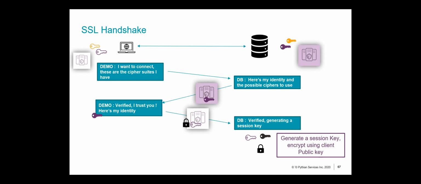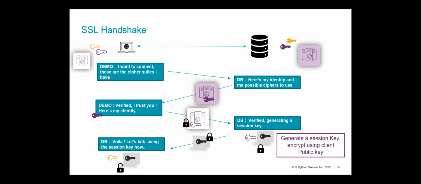As we talked about, this is a bit slow, right? This is not the fastest option that you have to encrypt or decrypt. So what the database server then does is it generates a session key based on the algorithm that they have negotiated, and then it secures this session key using the public key of the client, and then it sends across this information to the client, and the client can of course decrypt it using its own private key.